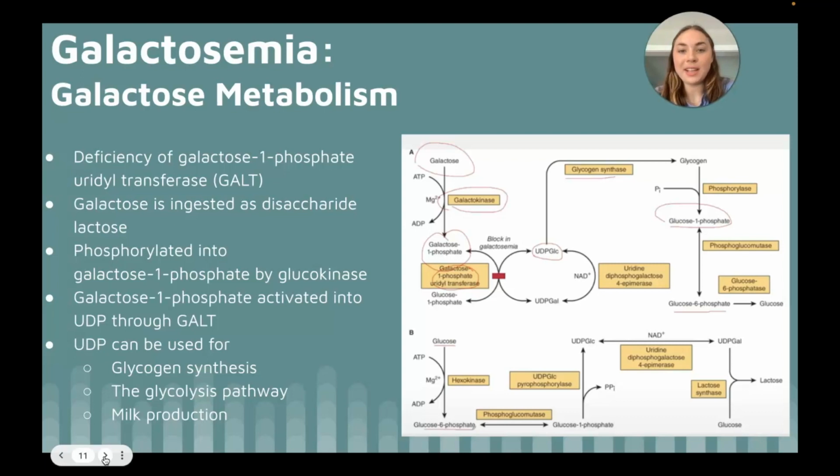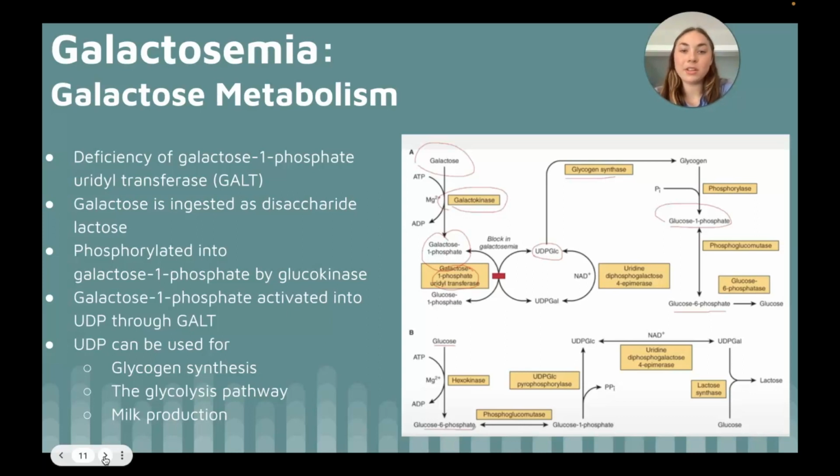Galactose is taken up by the cell and is phosphorylated into galactose 1-phosphate by the enzyme galactokinase. Galactose 1-phosphate is then activated into the uridine diphosphate sugar, UDP, through GALT. The metabolic conversion can use UDP glucose for glycogen synthesis or can convert it into glucose 1-phosphate. This can then be converted back to glucose 6-phosphate to enter the glycolytic pathway.